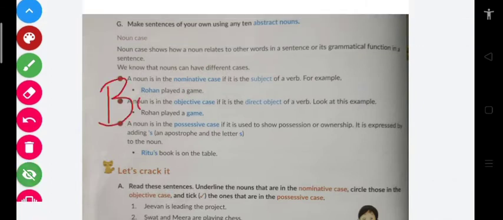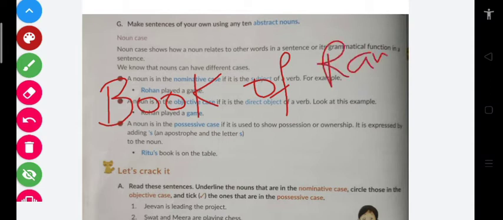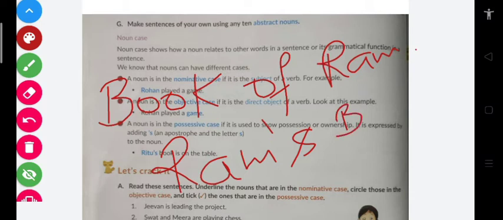So for example, if you have to say book of, let's say, Ram. So in English you never say book of Ram. In Hindi you say राम की किताब, but in English you never say book of Ram. You have to say Ram's book. Ram's book.